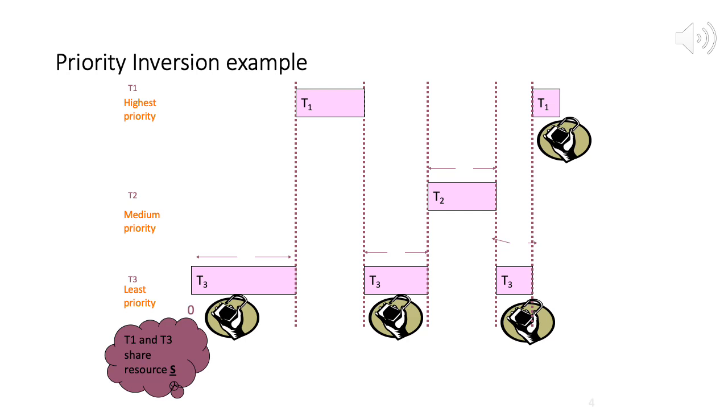So naturally we are seeing the priority inversion concept here, because a higher priority task, which is T1, is waiting for a lower priority task, which is T2, and in fact T3 also. Okay, so this is the runtime animation showing the priority inversion concept. So naturally T1 has to block for a long time.